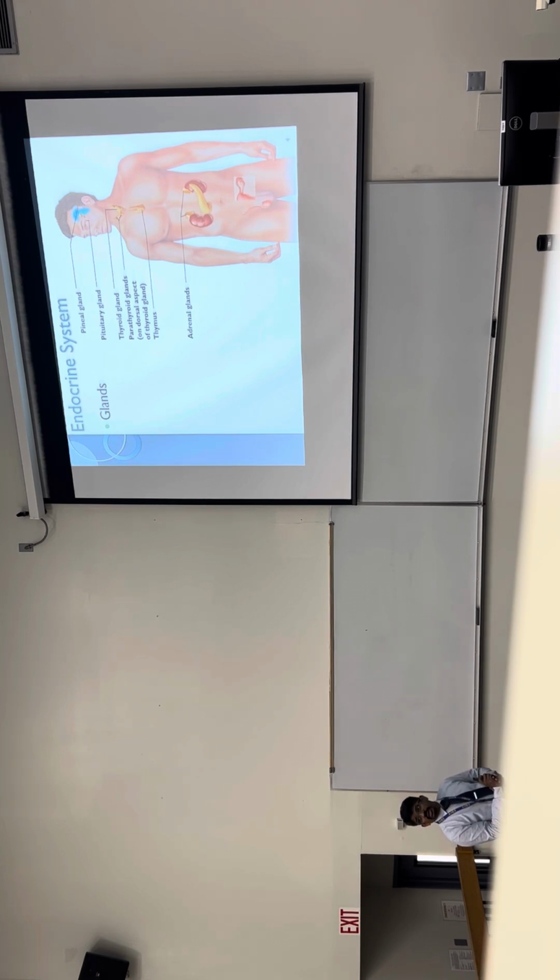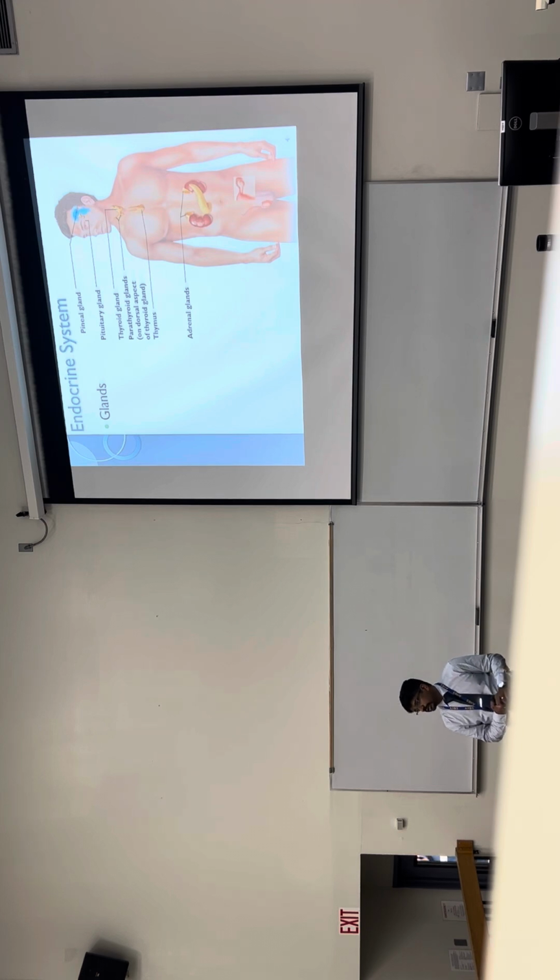Thyroid gland. What are the hormones the thyroid gland produces? Thyroxine. We'll talk about T3 and T4, but another hormone is produced in the thyroid gland. We talked about this in our bone chapter.